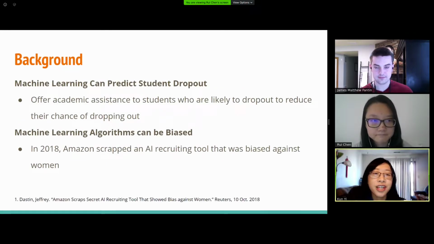Machine learning can predict student dropout and offer academic assistance to the students who are likely to drop out, to reduce their chance of dropping out. Although machine learning can predict student dropout, the algorithm can be biased, because in 2018, Amazon scrapped an AI recruiting tool that was biased against women.